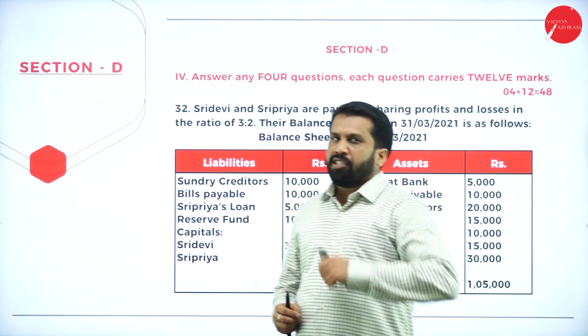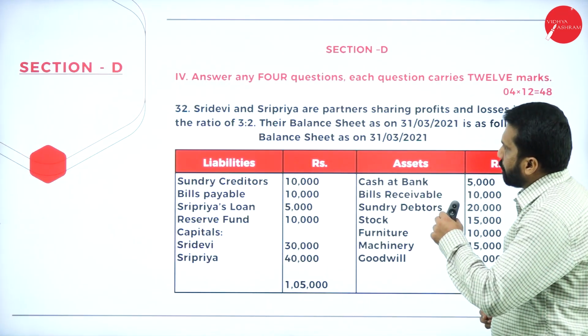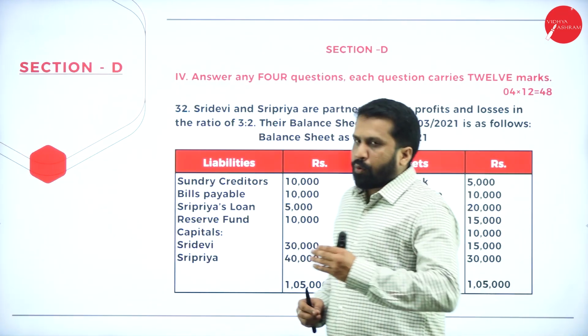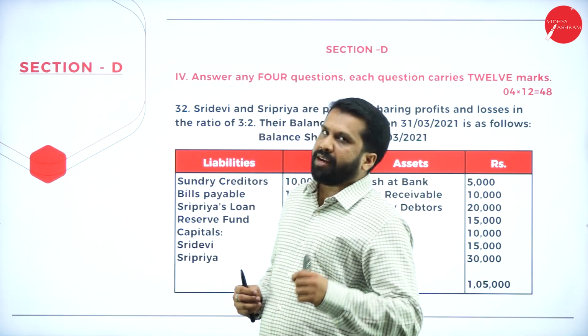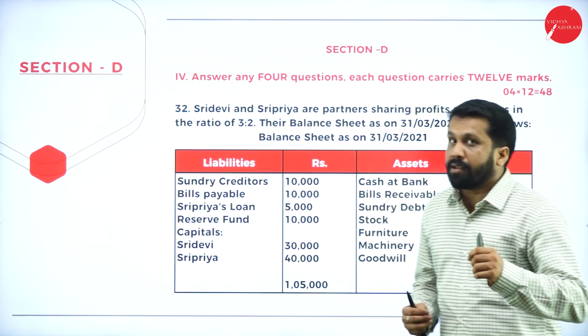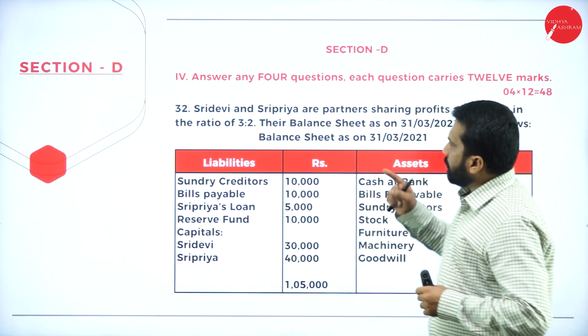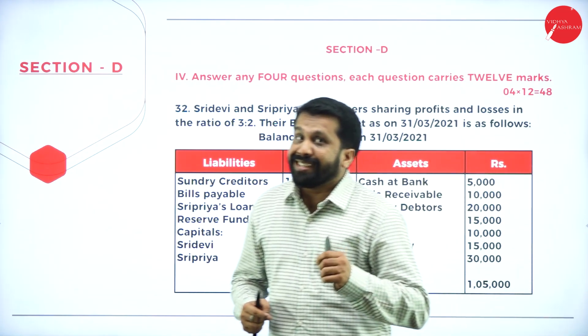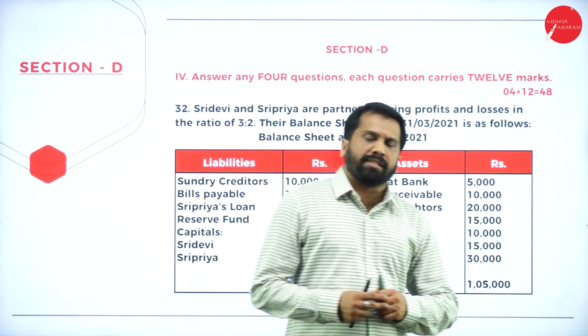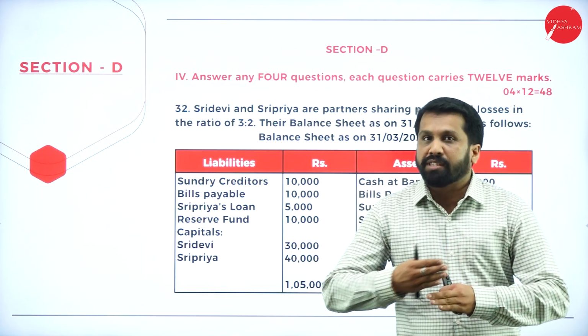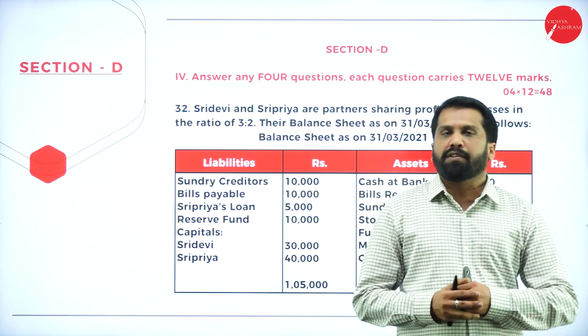Now, your first problem for the day is problem number 32. We have already covered your 31 questions and we are into question number 32. Question number 32 is all about dissolution of partnership. What do you mean by dissolution? Dissolution is nothing but closing of your partnership firm.